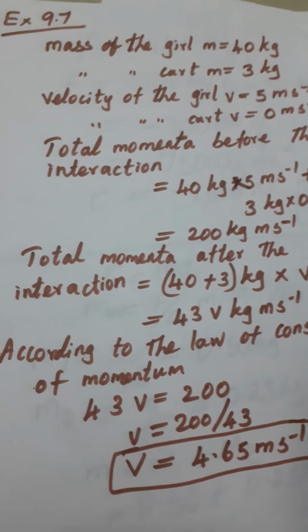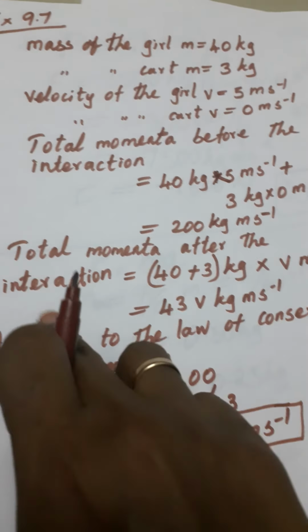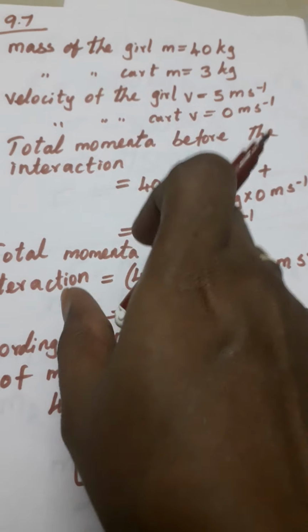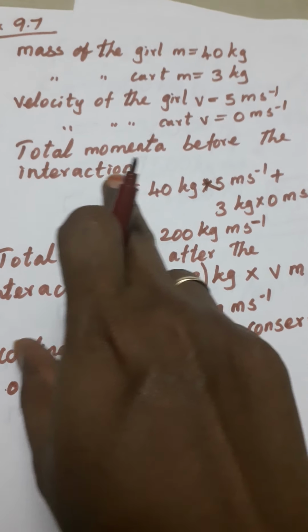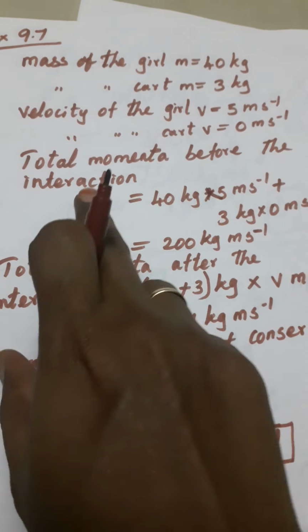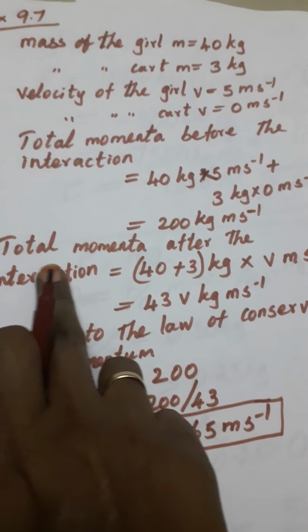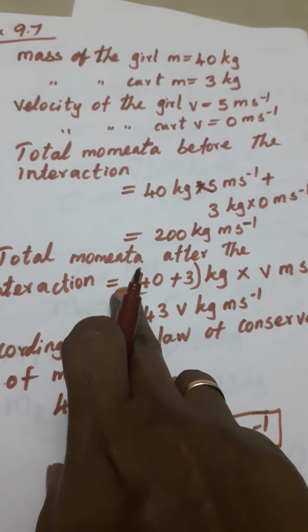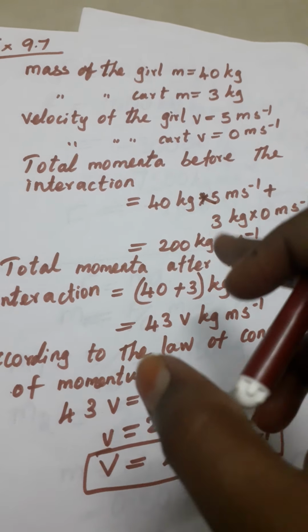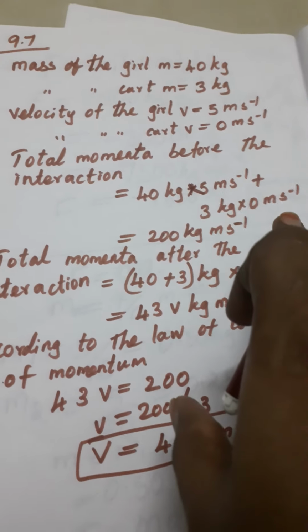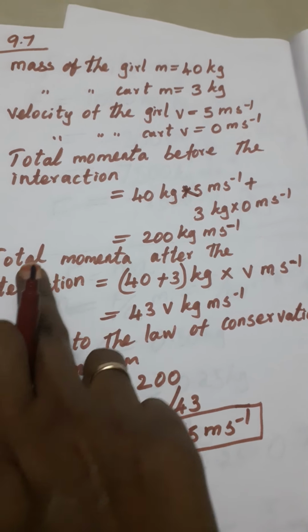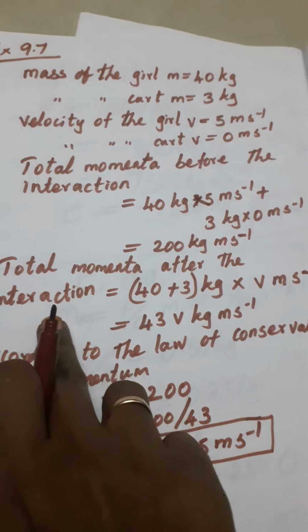Okay, next the total momentum after the interaction. Before interaction means before the girl jumps on the cart. Okay, that is the situation before the interaction, and here total momentum after interaction means after the girl jumped on the cart. Okay, then when it starts to move. Okay, this is the total momentum after the interaction.